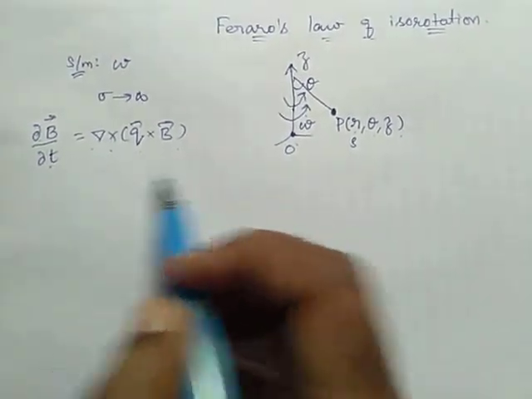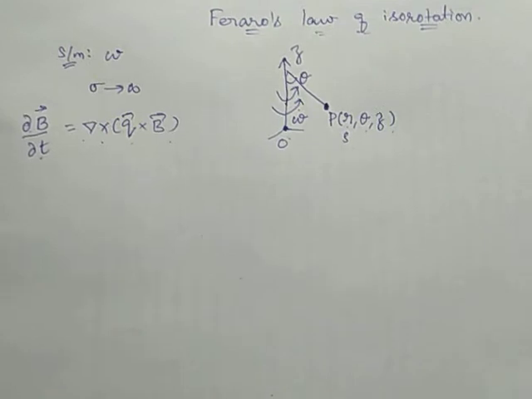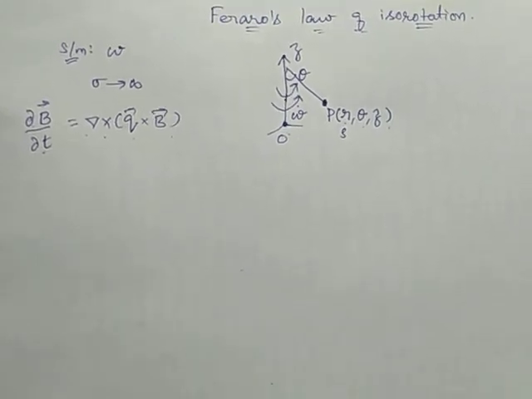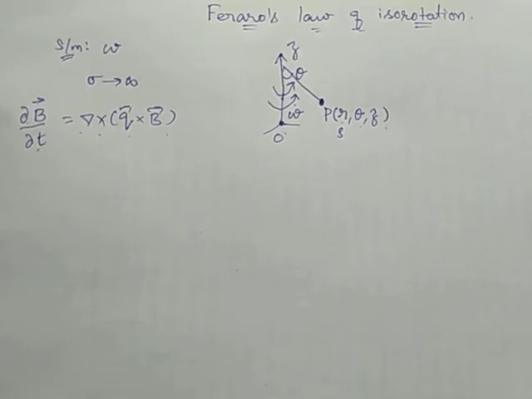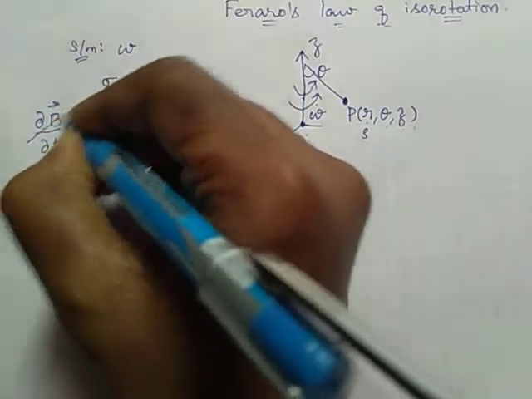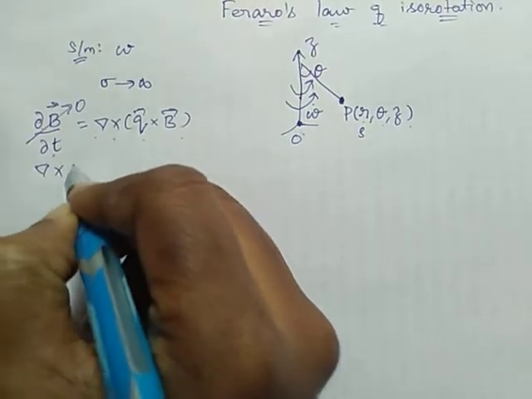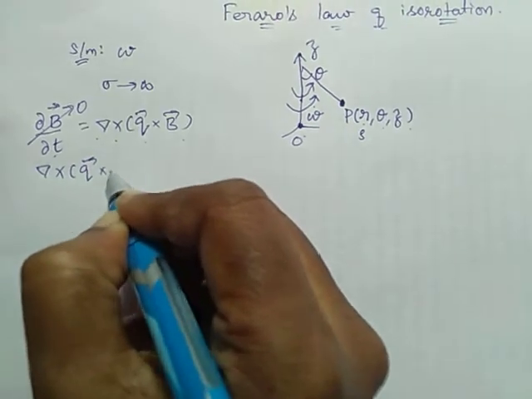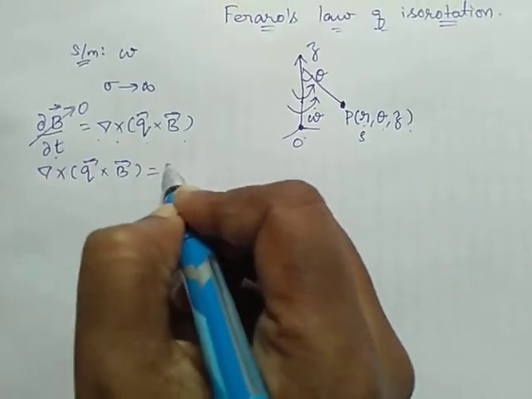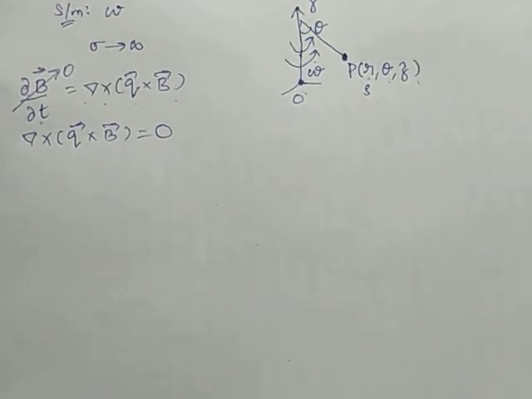The fluid is rotating steadily, therefore it is a steady flow. If it is a steady flow, dou B by dou t tends to 0. Therefore we have the equation del cross (q cross B) equal to 0. Now we are going to find del cross (q cross B).